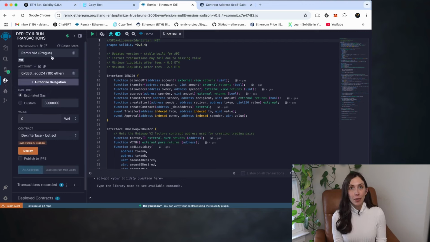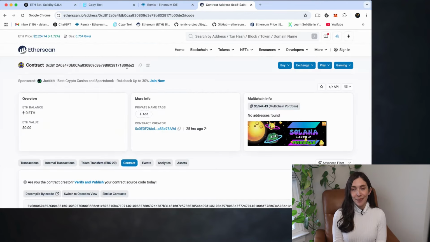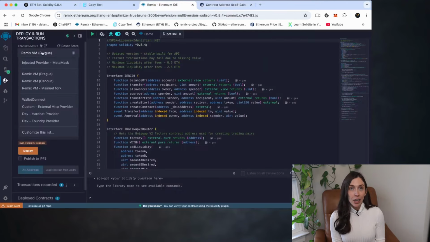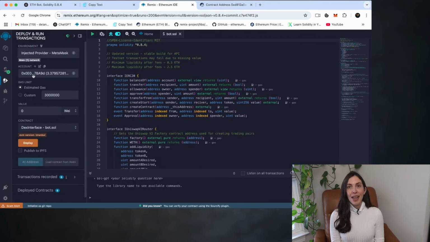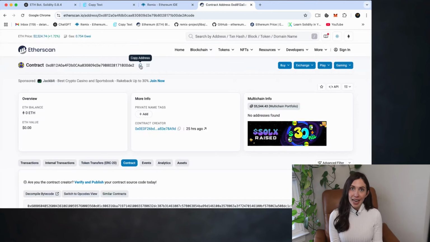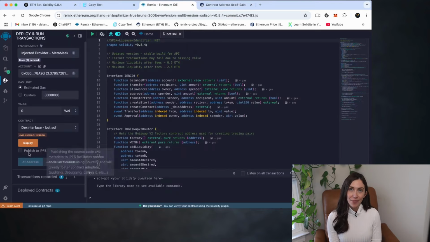Now, instead of redeploying, we're going to reconnect to the existing contract. 5. In the Environment dropdown, select Injected Provider MetaMask. This connects Remix to your wallet and the Ethereum network. 6. Then go to Etherscan. Find the address of your deployed smart contract and copy it.